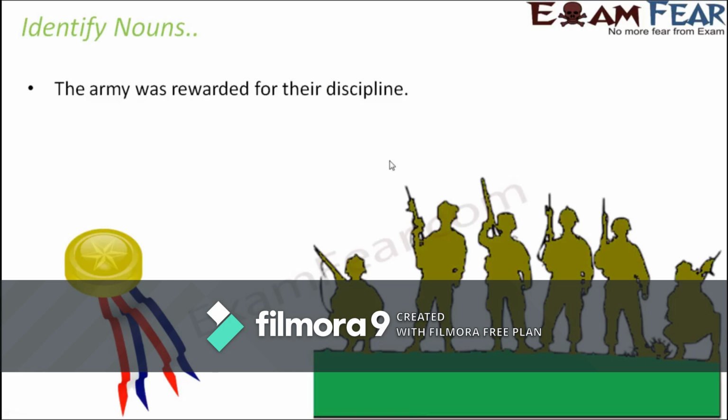The army was rewarded for their discipline. So here army represents a group of people. So army is an example of collective noun. Rewarded is a verb. And what is discipline? So discipline again is a noun, and discipline again is a state. It is basically an action, or you can say it is an idea, but it is not something which exists physically. So this is an abstract noun.